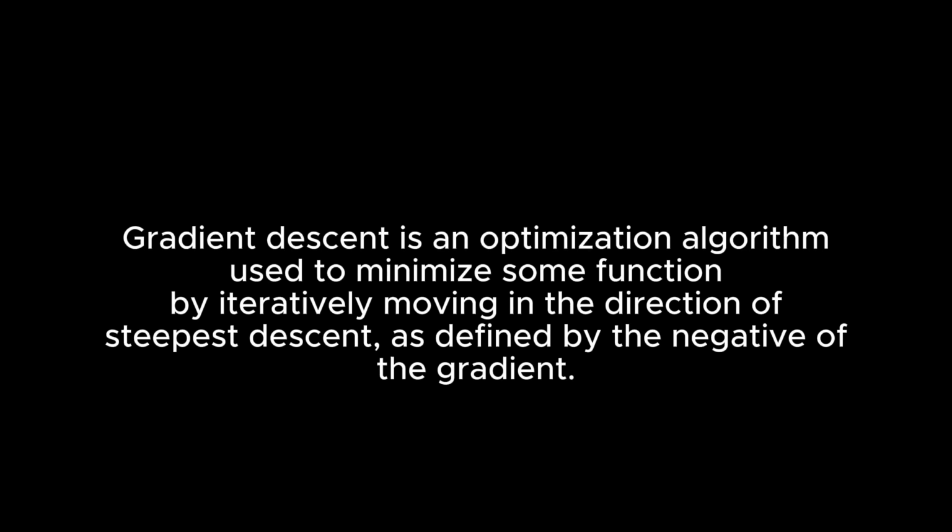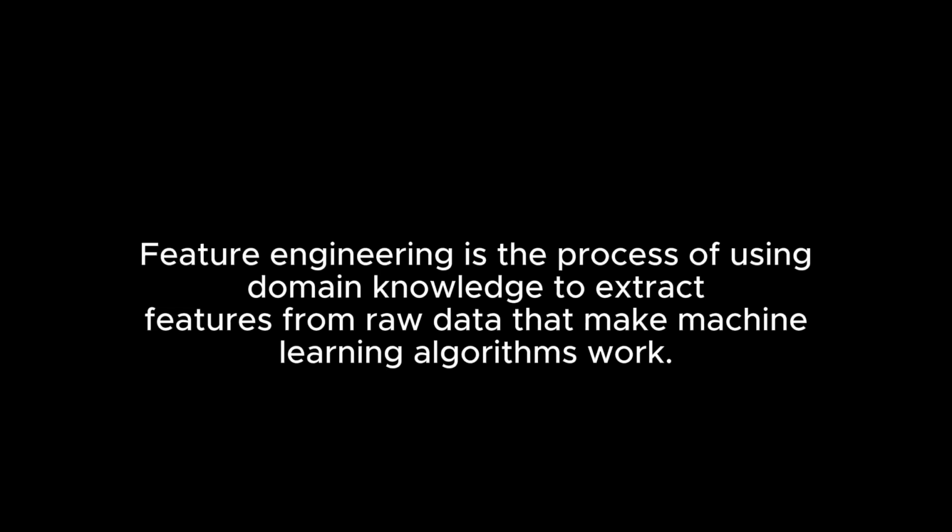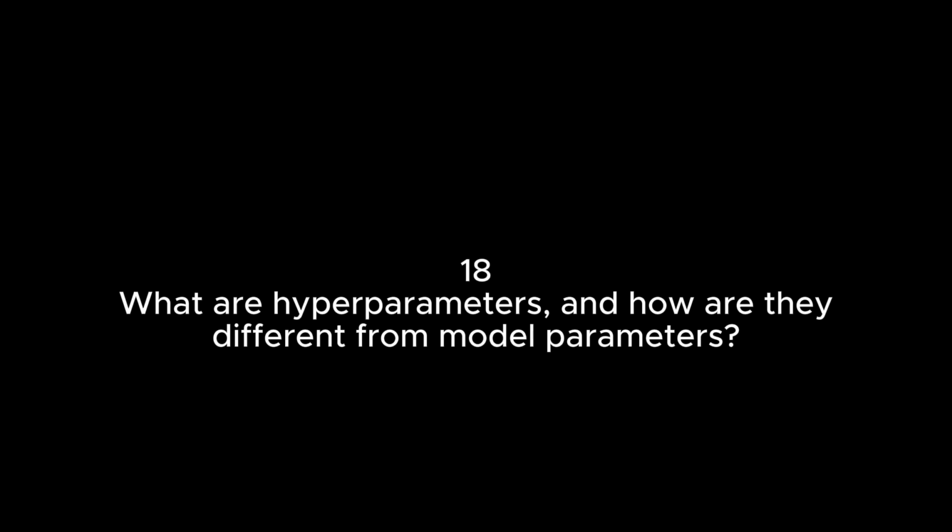16. What is gradient descent? Gradient descent is an optimization algorithm used to minimize some function by iteratively moving in the direction of steepest descent, as defined by the negative of the gradient. 17. Explain the concept of feature engineering. Feature engineering is the process of using domain knowledge to extract features from raw data that make machine learning algorithms work.